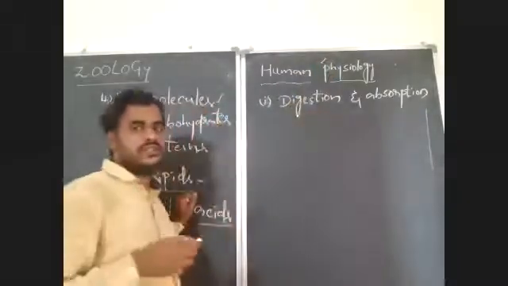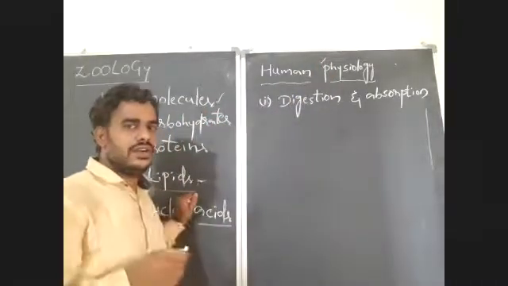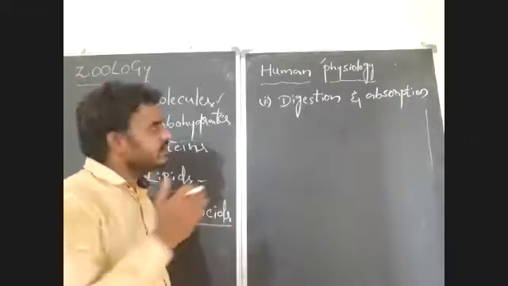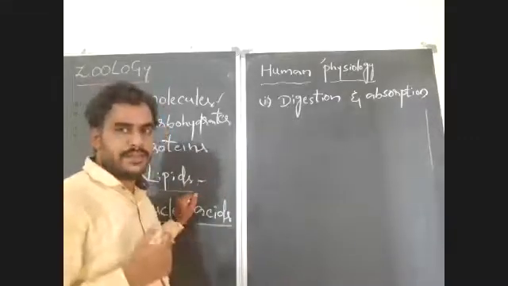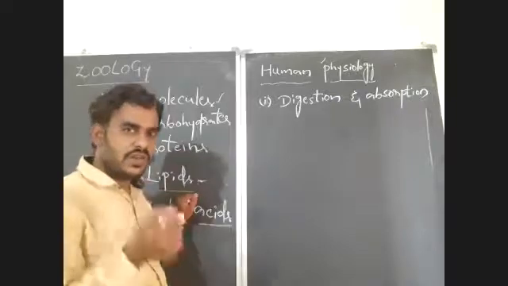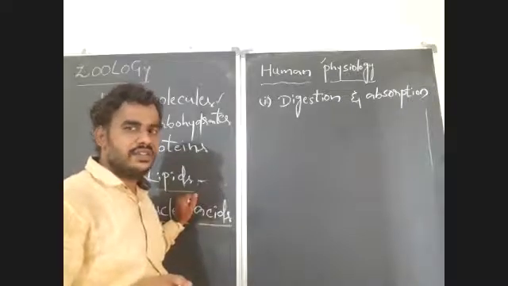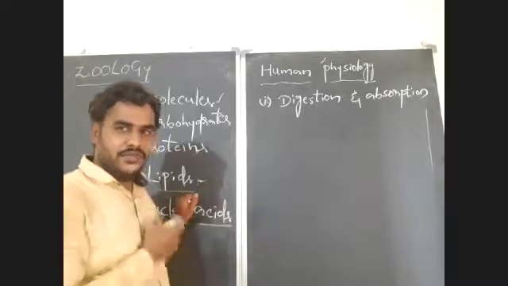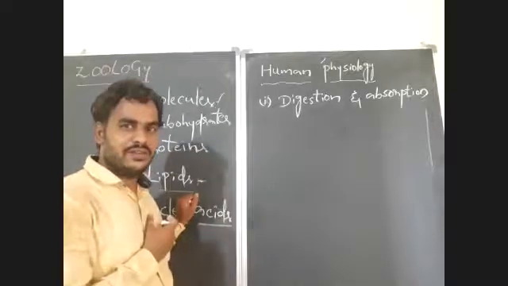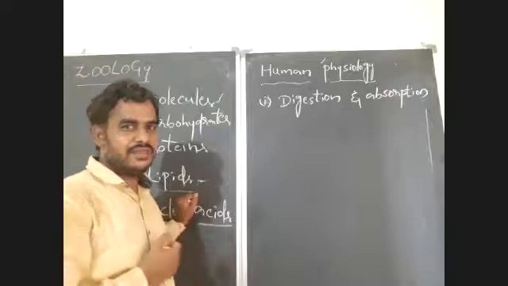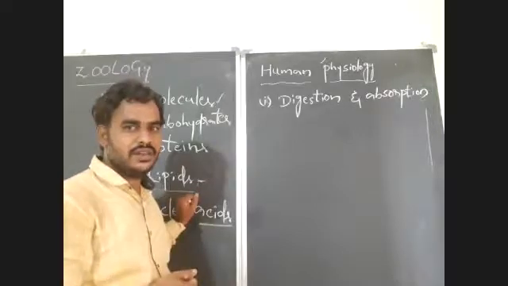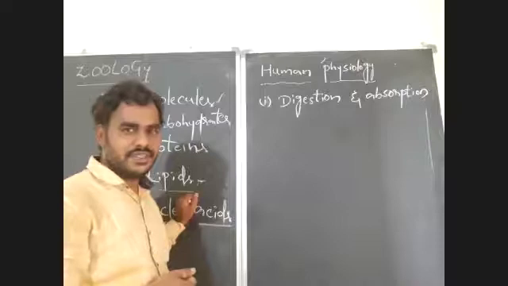But without knowing structure, how could you understand the function of an organ? If you don't know the structure of a human heart and learn only function, will you get clarity? Could you understand the concept well?